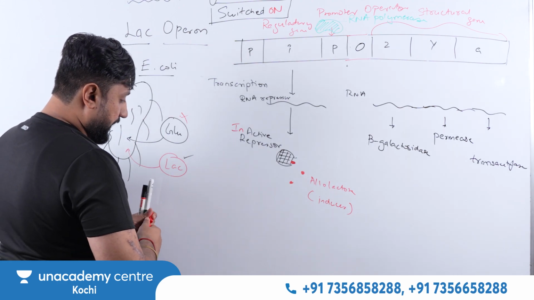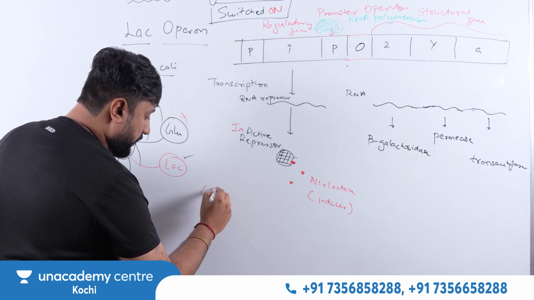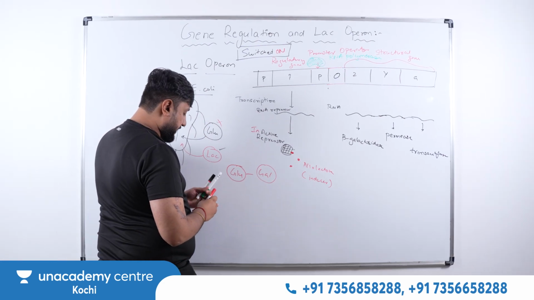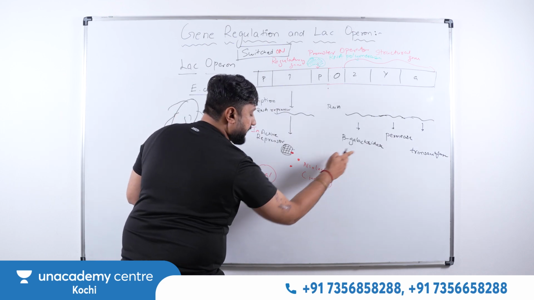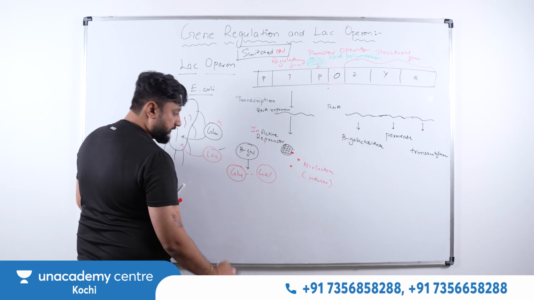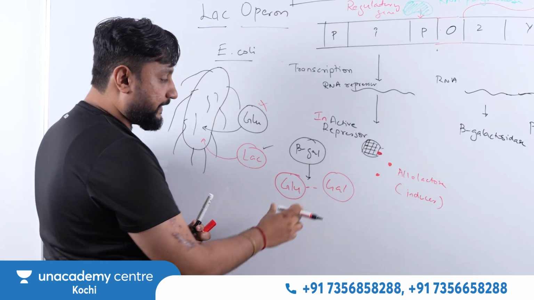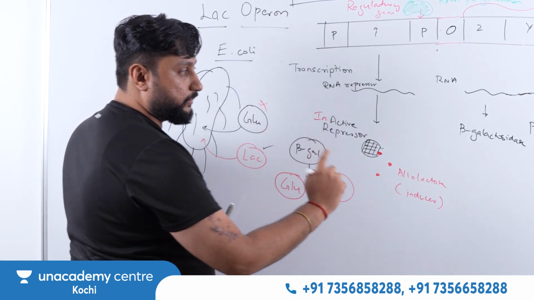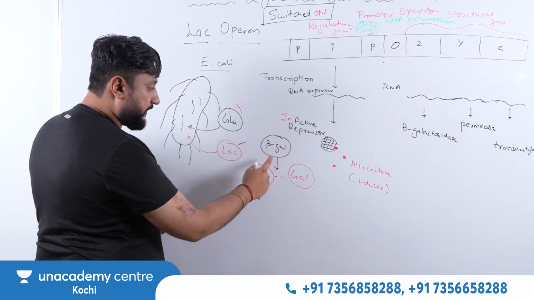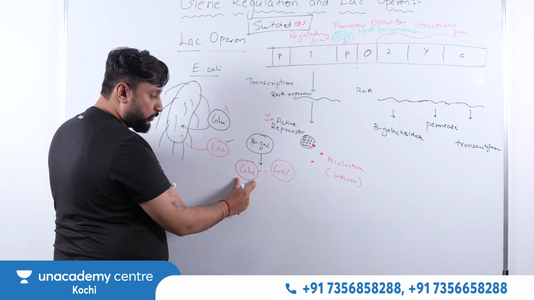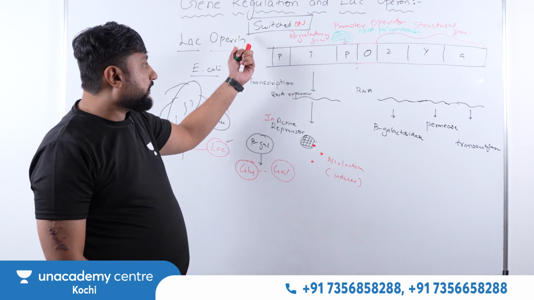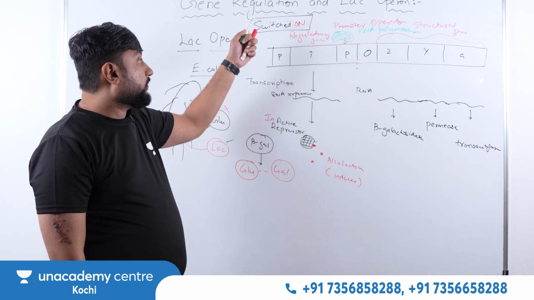What is lactose? Lactose is a combination of glucose plus galactose. So this enzyme which we talked about, beta galactosidase, is going to break this into its monomeric form. Lactose is a disaccharide. So now when lactose comes, they are ready with the enzyme for the metabolism. That beta galactosidase will break the lactose into glucose and galactose. Now you can derive the energy from the glucose. Thus, you made the gene go from switch off to switch on. That's the regulation we did.